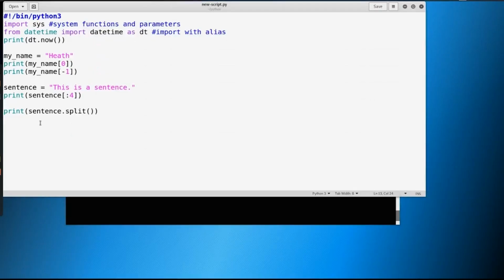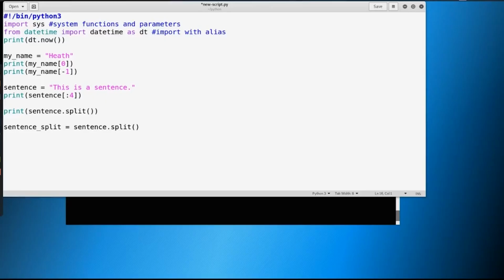So let's go a little bit further. We can join a sentence as well. So let's have a scenario here. Let's say we want to split a sentence out. We'll say sentence split is equal to sentence dot split. And now we just split out the sentence, right? And we're putting in this variable of sentence underscore split.